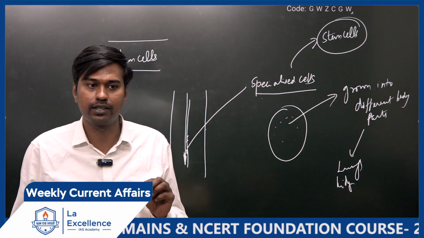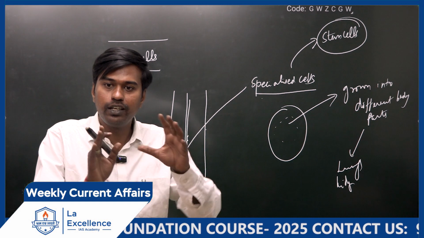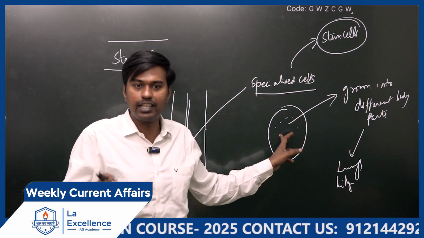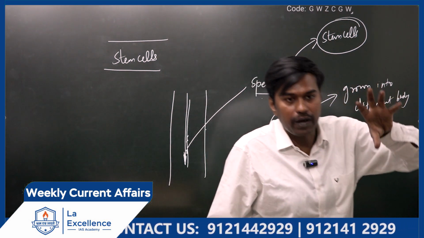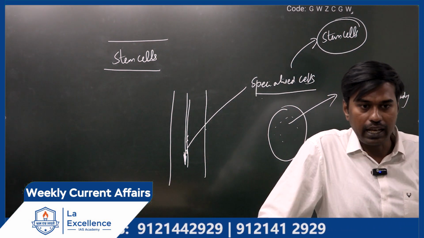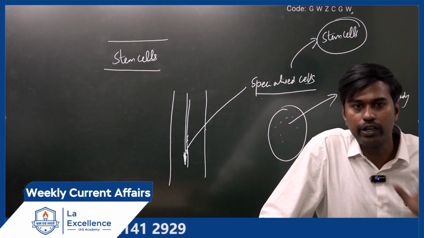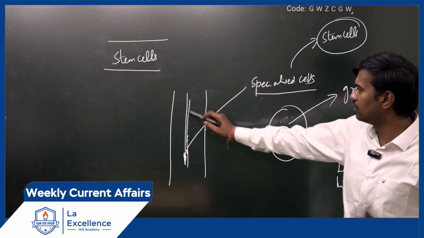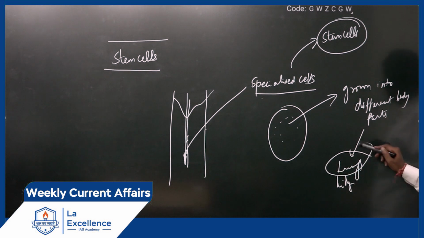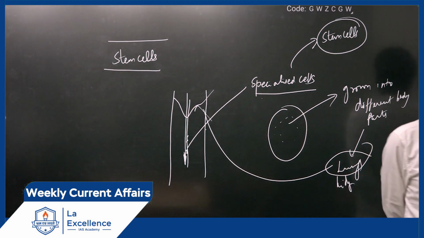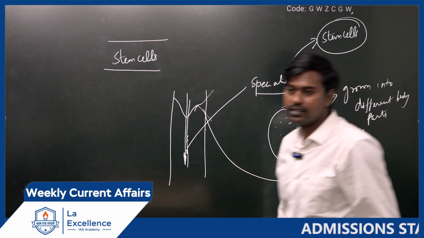Everybody has this stem cell. You have to grow this cell, and when it grows, some parts will have brain, some will have lungs, they will develop into different organs. Is it clear? For example, this patient has been affected because of the lungs. Now what can you do? Grow the lungs in the lab and replace the diseased lung with this lab-grown lung. Through this we can cure the diseases of the patient.